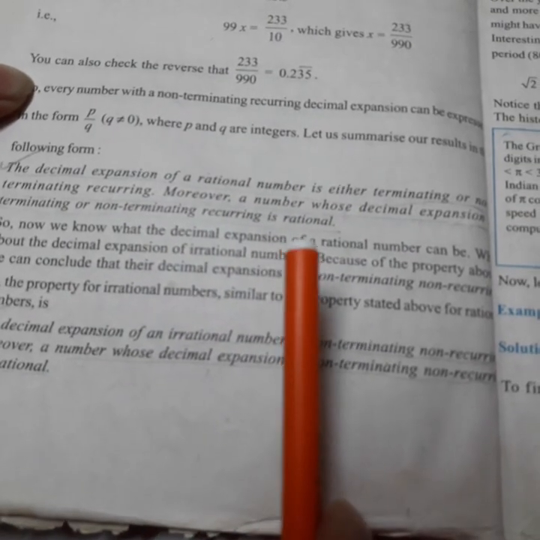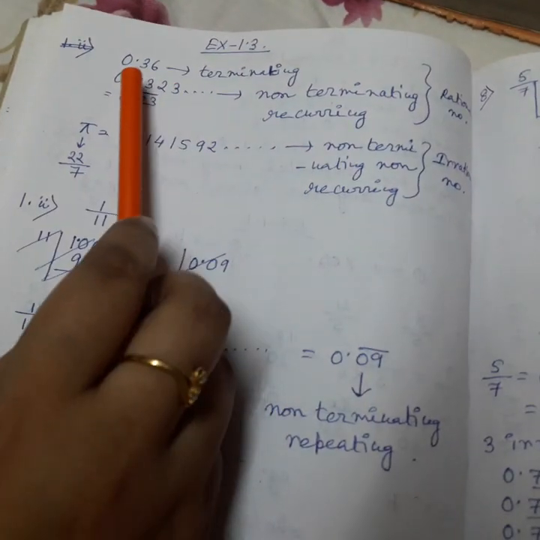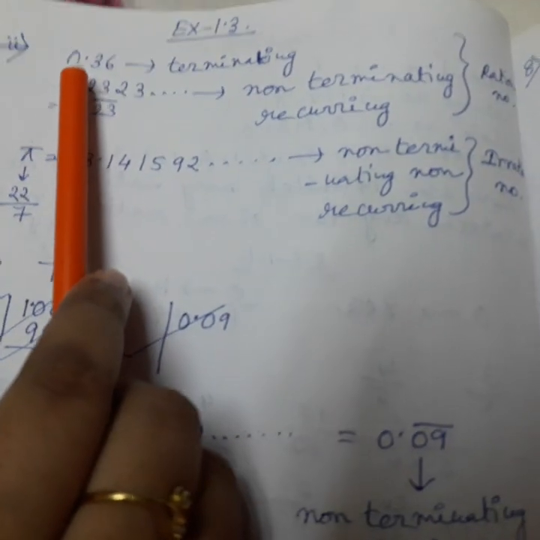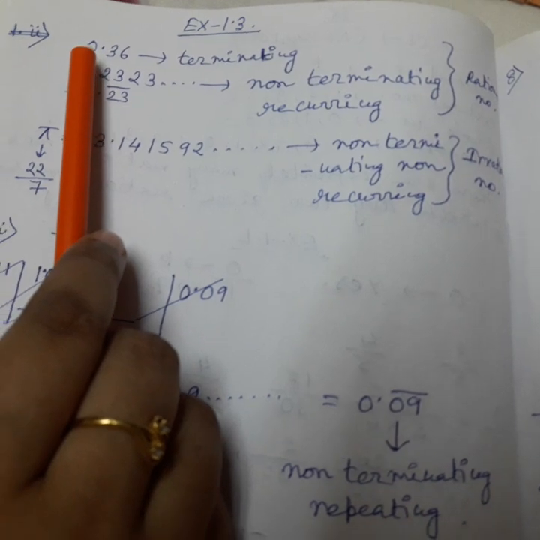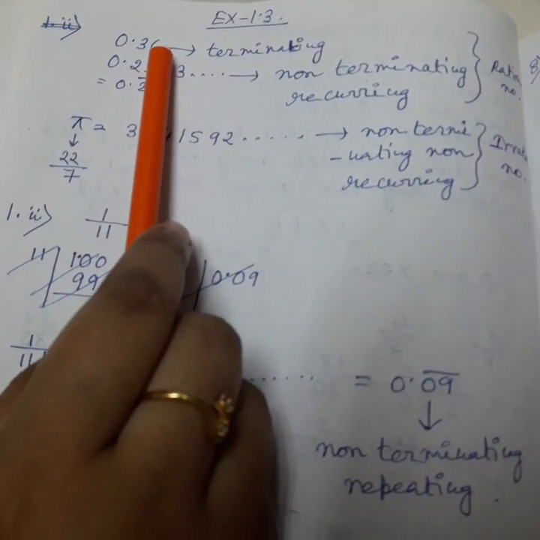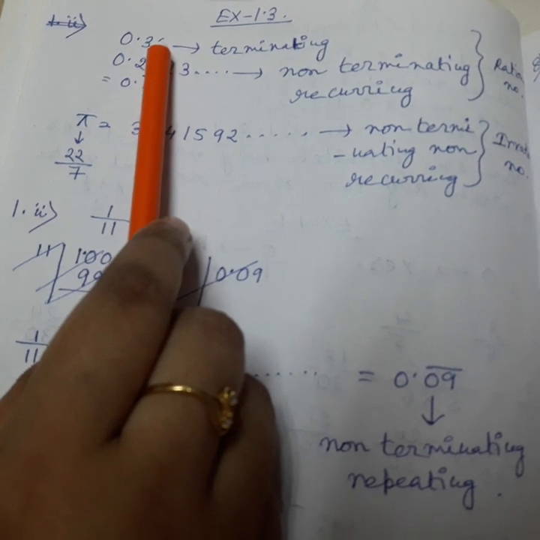So how can you understand the meaning of this statement? I have given one example here. If a rational number, that means p by q form, is divided and the decimal expansion we get is 0.36, after 6 there is no digit, that means it stops.